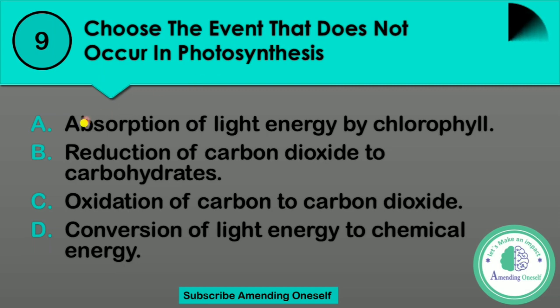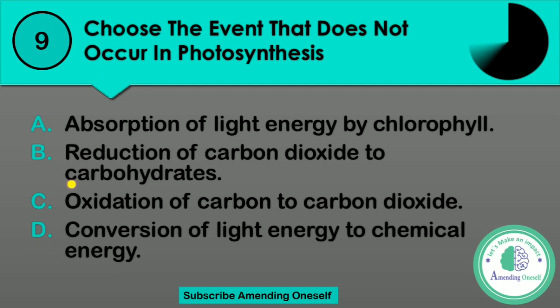Option A, absorption of light energy by chlorophyll. Option B, reduction of carbon dioxide to carbohydrate. Option C, oxidation of carbon to carbon dioxide. Option D, conversion of light energy to chemical energy. Simple question, easy question. I repeat the options.